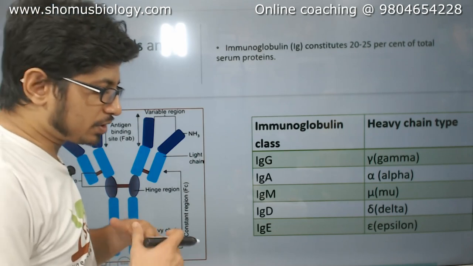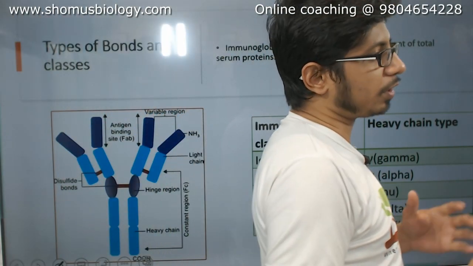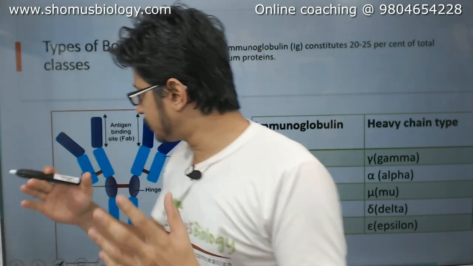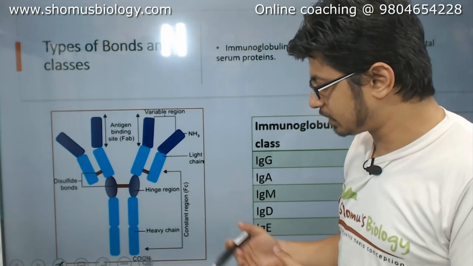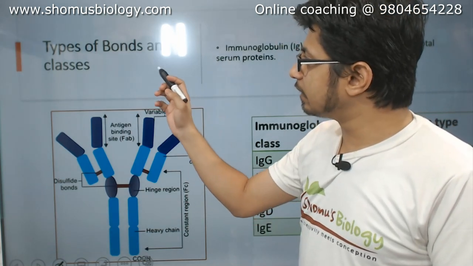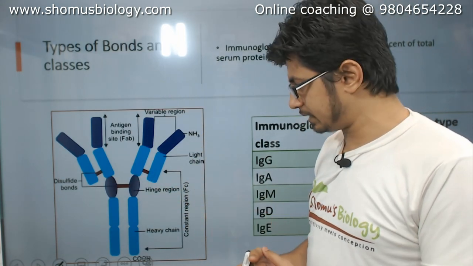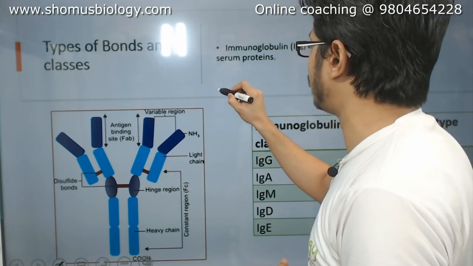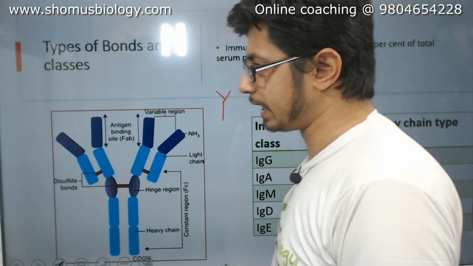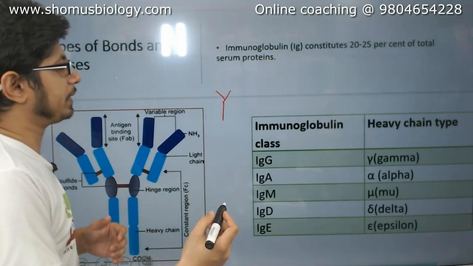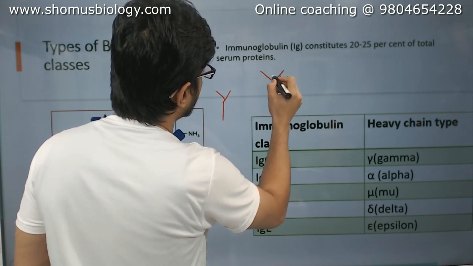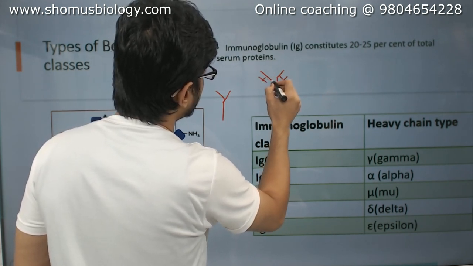Now let's talk about the general overview structure of the antibody and its classifications. In this picture what you can see is that there are types of bonds present in this antibody, and this antibody looks like a Y-shaped structure. Whenever we want to draw an antibody, generally people draw it like a Y, but the better way to draw it is something like this. This is how an antibody is going to look.